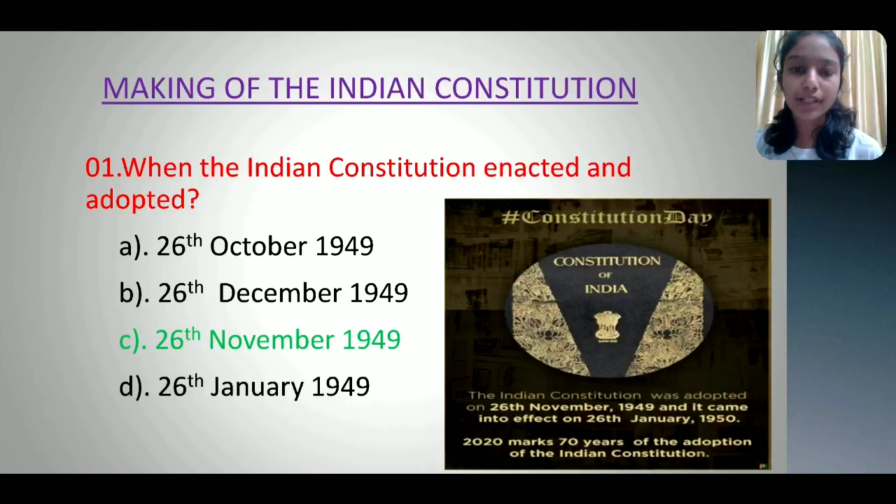Option A 26 October 1949, Option B 26 December 1949, Option C 26 November 1949, Option D 26 January 1949, and the correct option is Option C 26 November 1949. The Indian Constitution was adopted on 26 November 1949 and it came into effect on 26 January 1950.